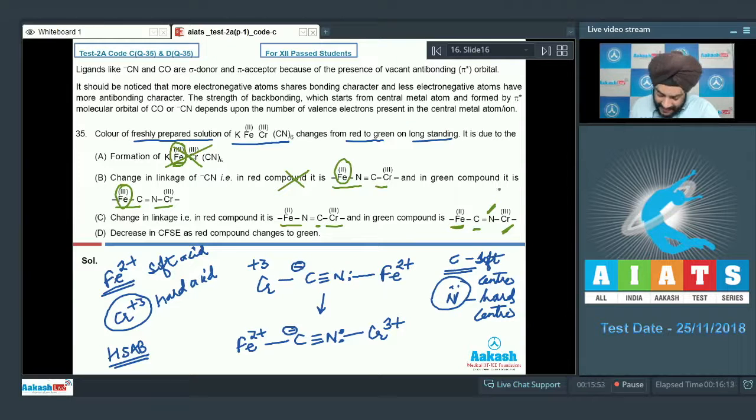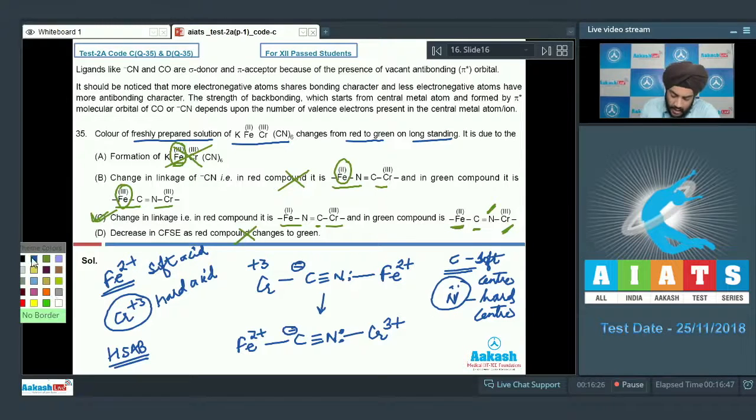Students, statement C is correct. And let us look at option D now. Decrease in CFSE as the red compound changes to green. Students, no such thing is going to happen in which there is a decrease in CFSE value. The complexes always try to arrange themselves in such a manner that the CFSE is maximum. So option D is also incorrect. So students, we have to mark option C as the correct answer to question number 35.